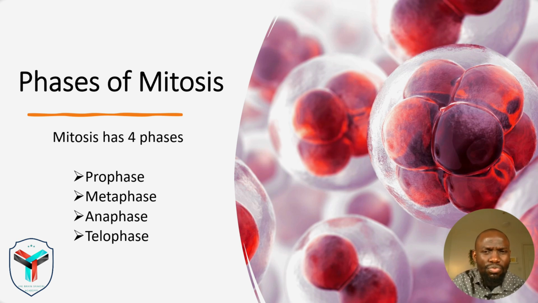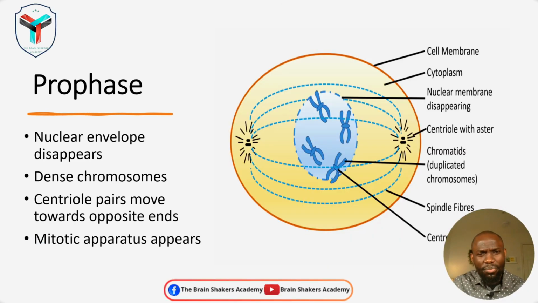Now let's look into more detail, step by step, at what happens at each and every phase of the process of mitosis, starting with the prophase. The prophase is the first phase in the whole process of mitosis. During the prophase, you will notice that there is nuclear envelope disappearance, meaning that the nuclear envelope begins to disintegrate.